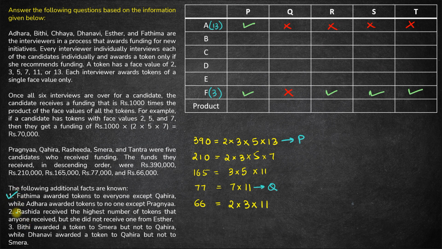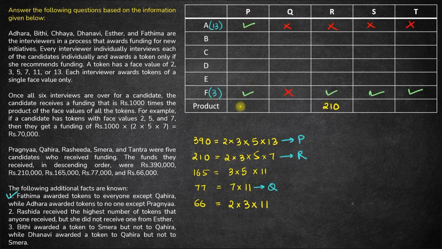Second point is, Rasheeda received the highest number of tokens that anyone received. Okay. So Rasheeda receives the highest number of tokens. So whoever this guy P receives how many tokens? Total 4. But Rasheeda receives the highest. So this must be Rasheeda for sure. So P and R both receive 4 tokens, which is the highest number of tokens that could have been received. So 210 is Rasheeda. So Rasheeda's total product is 210.